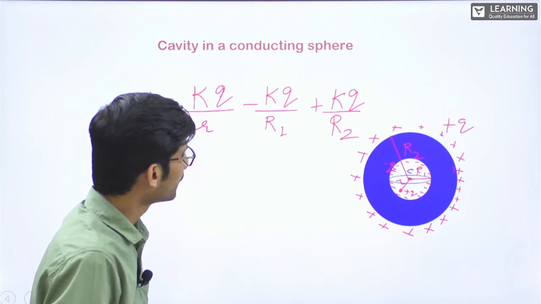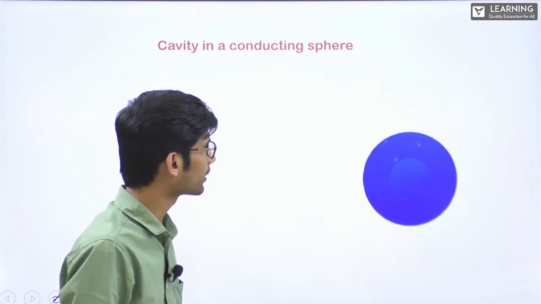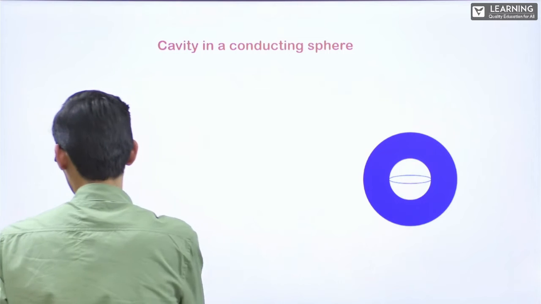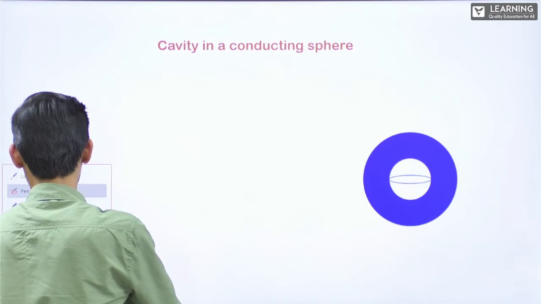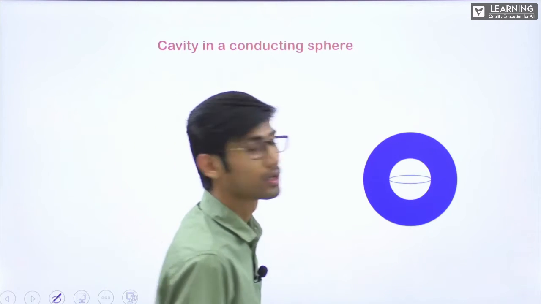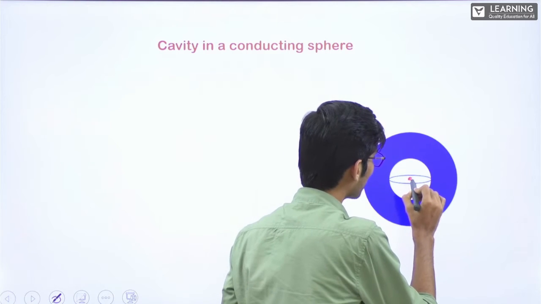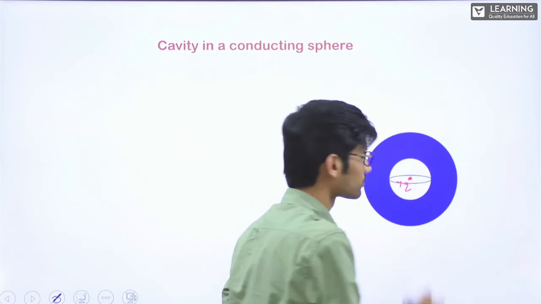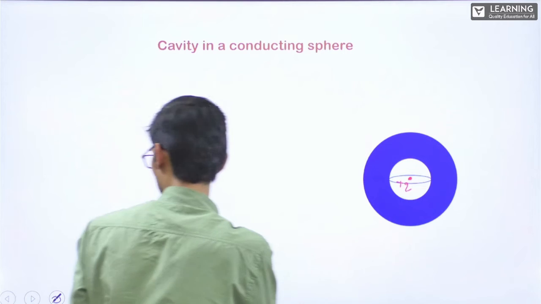Now let's say again there is a sphere, there is a cavity inside. This time the charge is at the center. There are three different points.